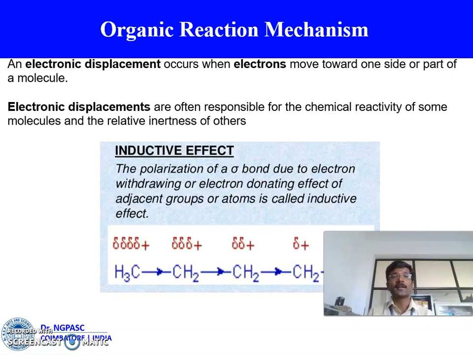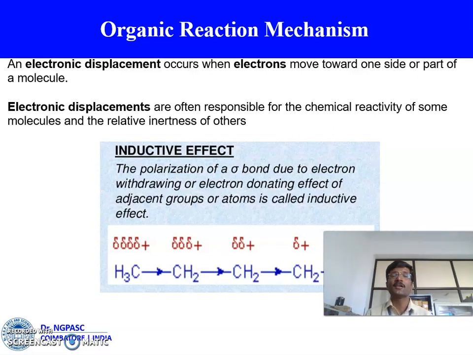What is electron displacement? Electronic displacement occurs when electrons move from one side to another side in a particular molecule. That is called electronic displacement. These electron displacements are responsible for the chemical reactivity of some organic molecules and the inertness of some other molecules. In electron displacement, we have a lot of effects, but in our syllabus they are given as the inductive effect.